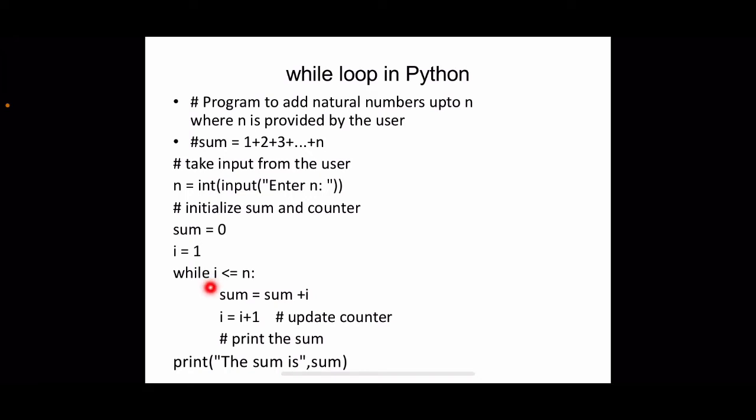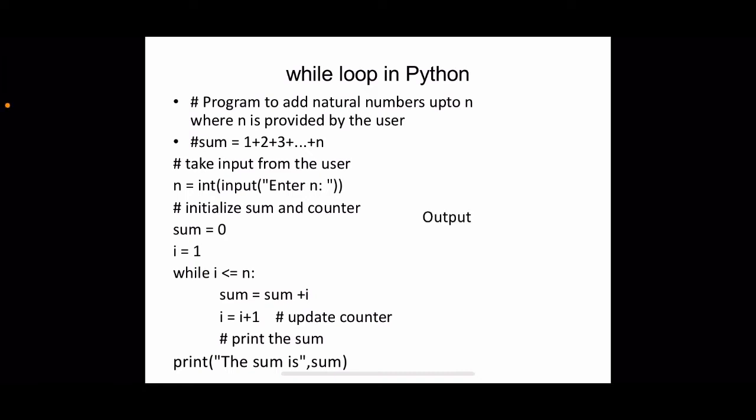So the syntax for while is a keyword, then we have to write the condition here, then a colon, that is the syntax. Then after that we have to write all the statements to be included in the corresponding loop. Body of the while loop, all should be written in the same indentation. That is different from the indentation of the while. Okay, so here the normal program, main program, this is the indentation, and all the statements to be included within this while loop, this is the indentation. Like that we have to write the program.